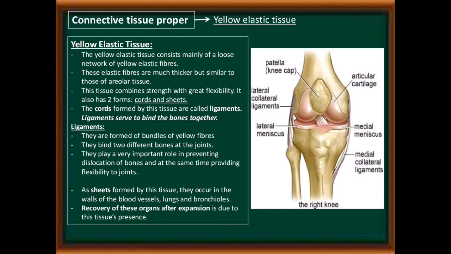See the structure of our knee: patella, kneecap, articular cartilage, medial meniscus, medial collateral ligament, lateral meniscus, lateral collateral ligament. This is the structure of our main joint, the knee.